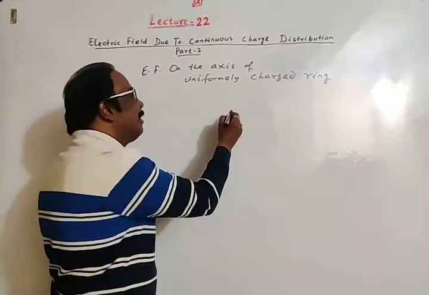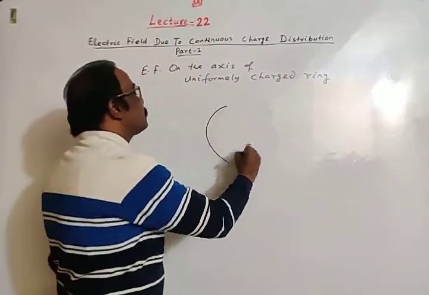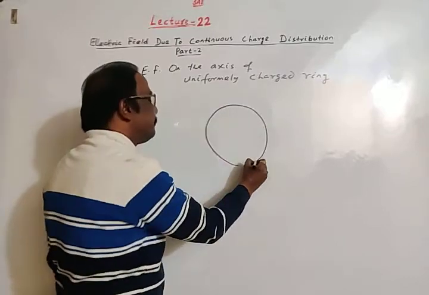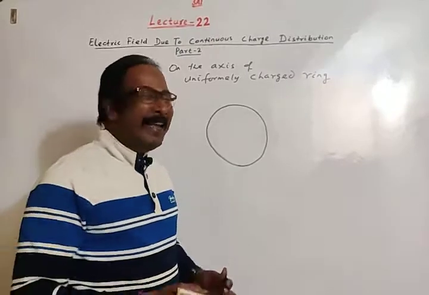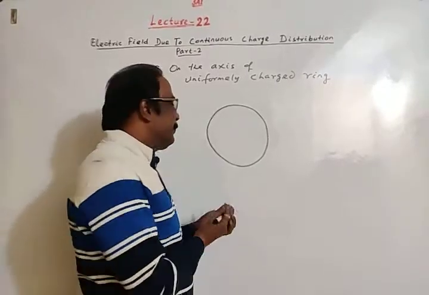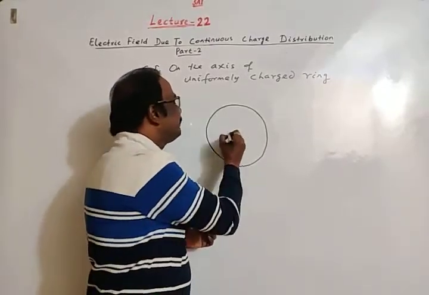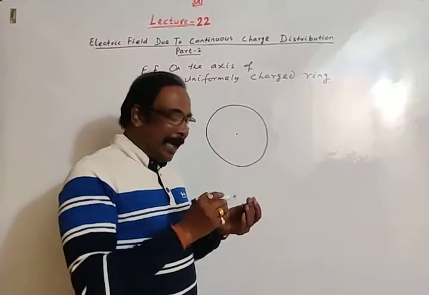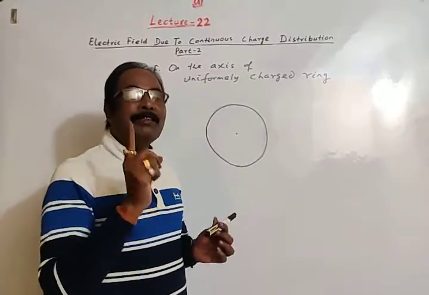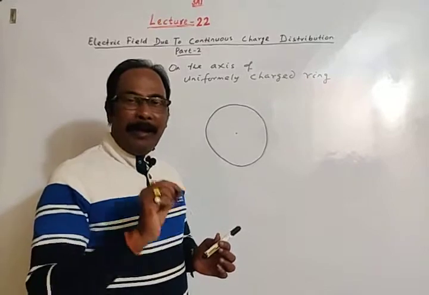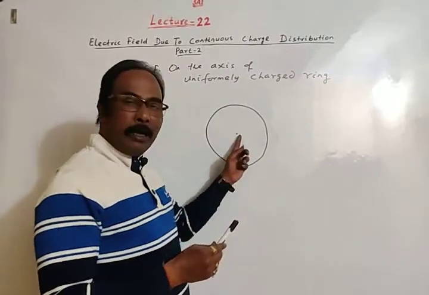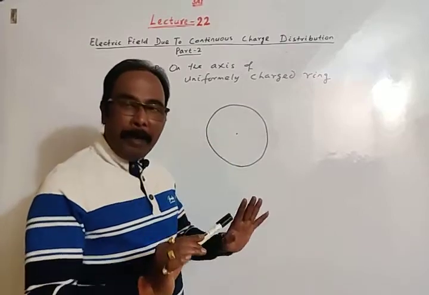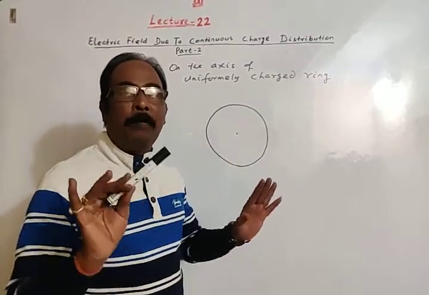Okay, just imagine, suppose this is a ring. Obviously the ring is circular. This is the center of the ring. Then the axis of the ring: axis is a straight line passing through the center of the ring and perpendicular to the plane of the ring.